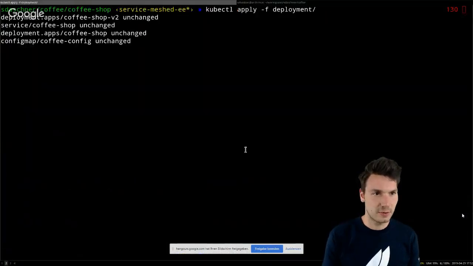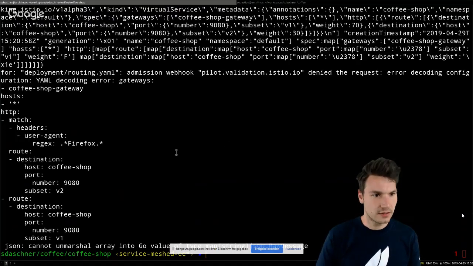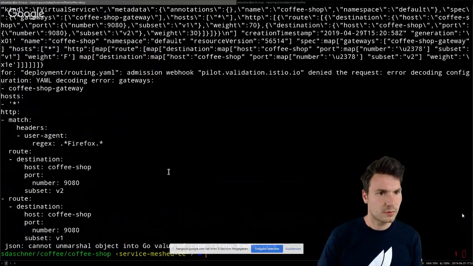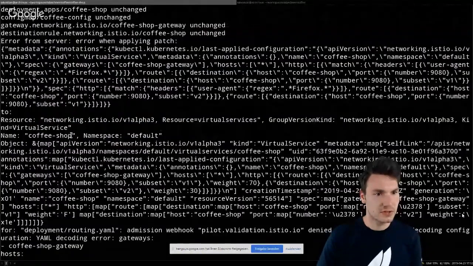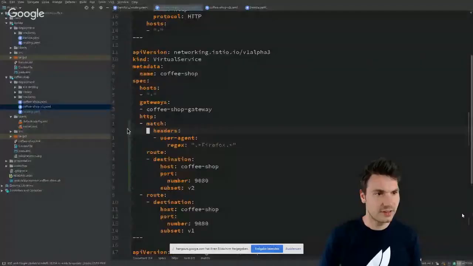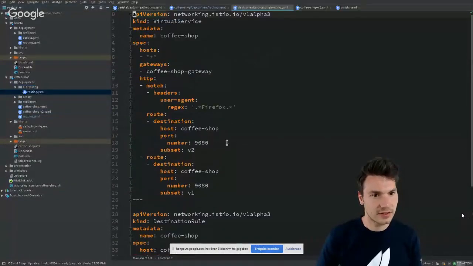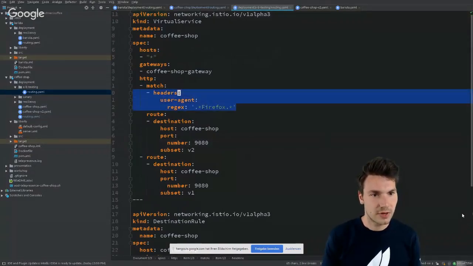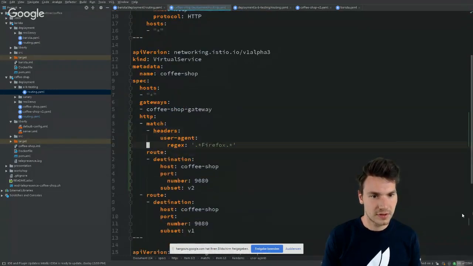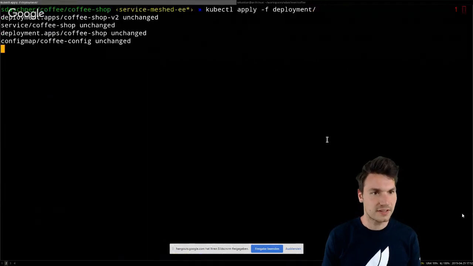Again, this is a YAML live coding. Oh, this was not correct. The error, headers user agent. Is this correct? Nope. So this is why you should not do live coding with YAML, I guess. Now I need to actually have a look at how that looks like. User agent match and route. Oh, this was correct. Yeah, the first one is an array, second one isn't.